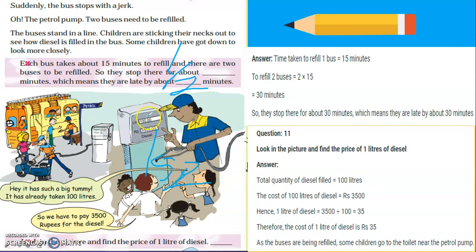यहाँ पे देखो लीटर्स दिया है और रुपीस दिया है. इन लोगों ने 100 लीटर्स अभी तक फिल कर दिया है. So total diesel which has been filled is 100 liters. The cost of 100 liters is 3,500. So what is the cost of 1 liter? What do you do when you have to find the cost of one single thing?